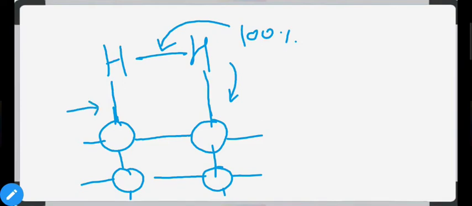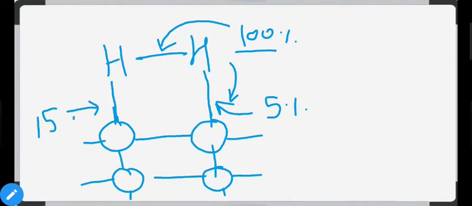Let us say the attraction strength initially between the two hydrogen atoms was 100%. Now from the catalyst side, suppose new bonds are formed and these bonds are comparatively weak. Let us say the strength of this bond is only 5%.